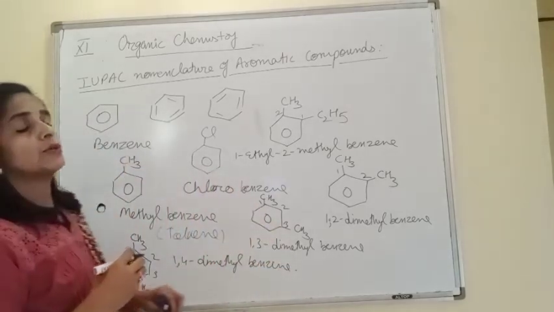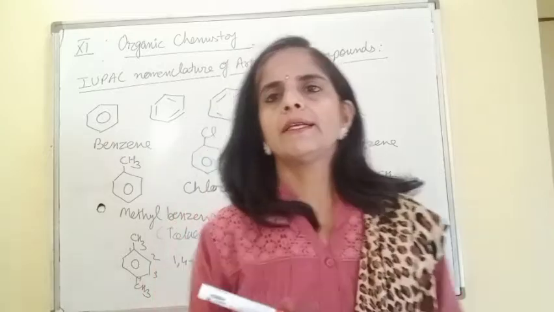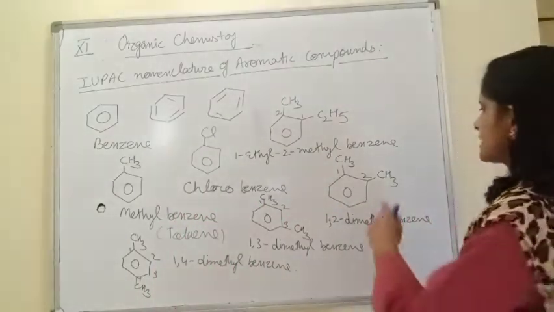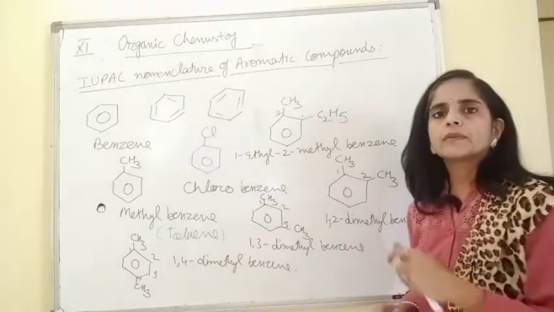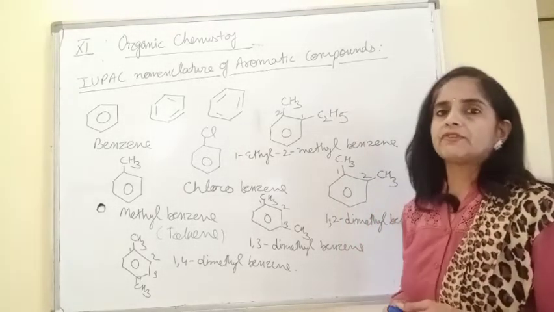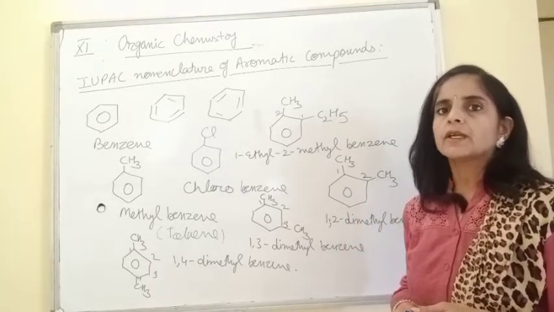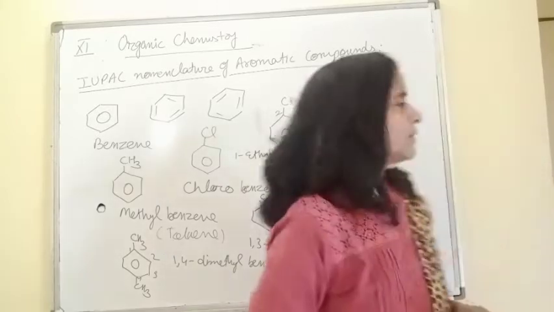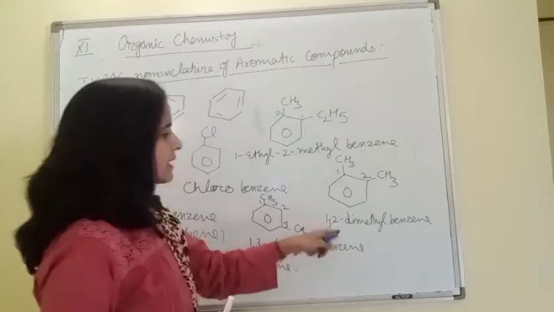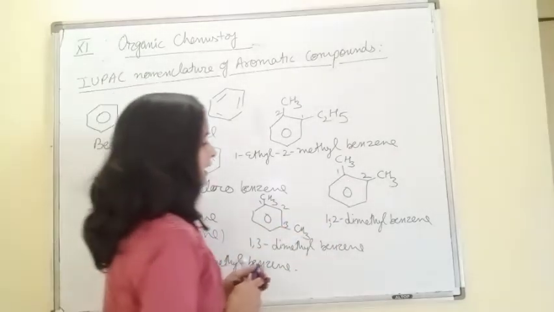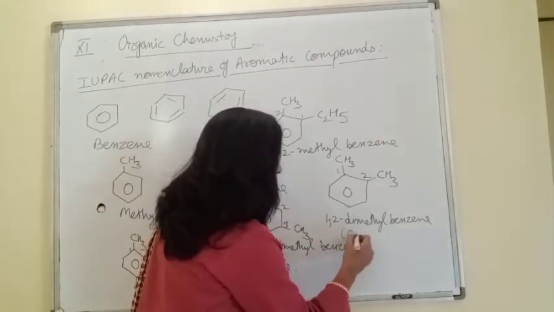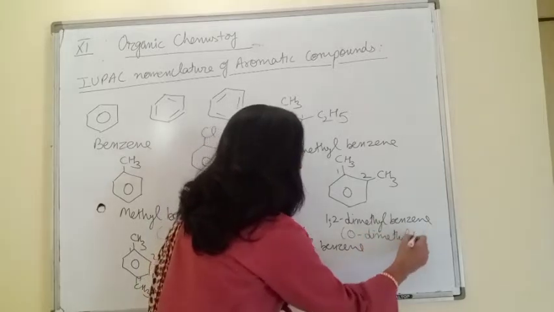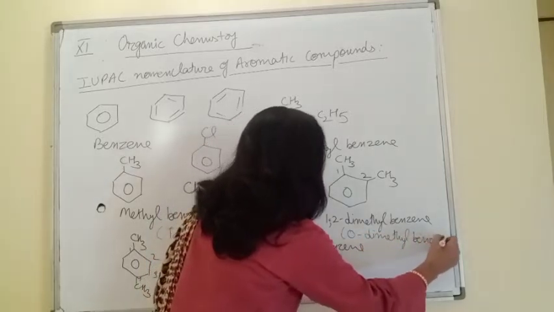Now the next very important point is, while writing common names for first and second position, ortho prefix is used. What do we write for first and second? Ortho. So in common names, the substance is termed as ortho-dimethylbenzene.